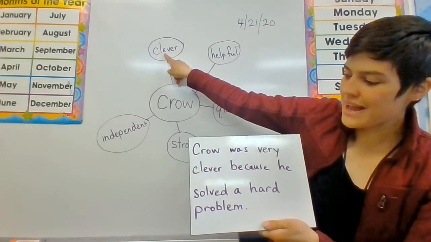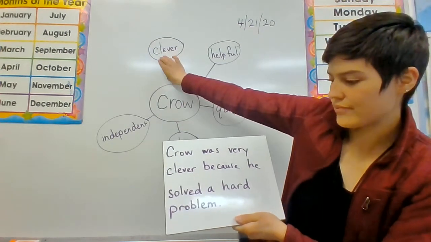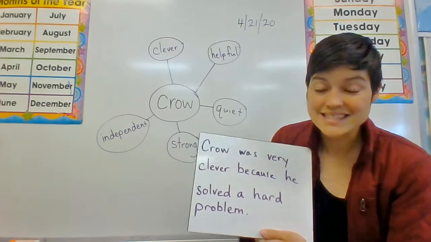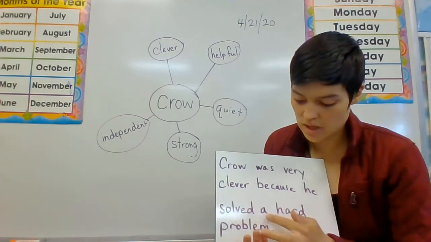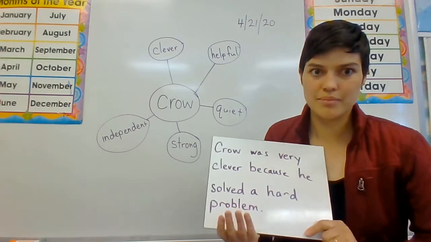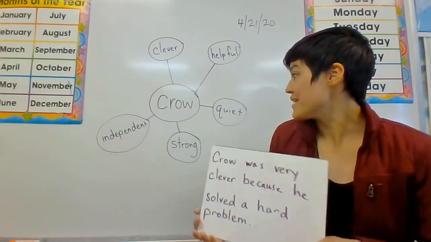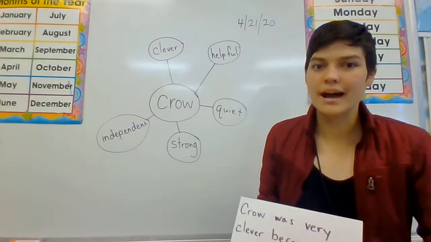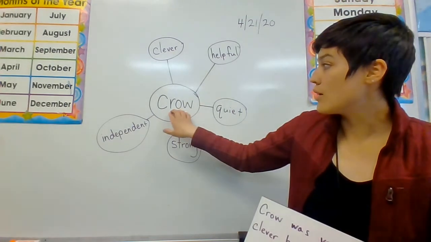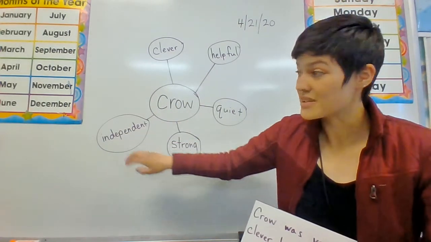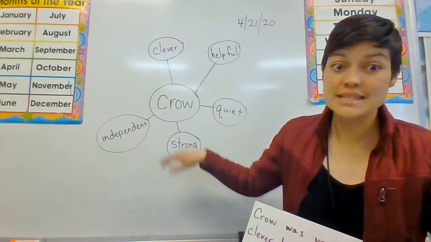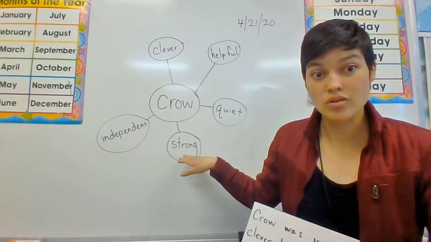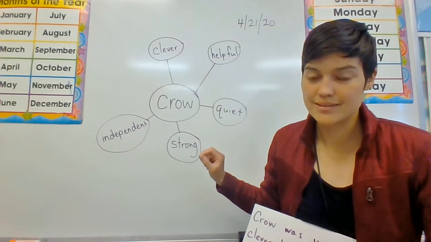See how I used that? Crow was very clever because he solved a very hard problem. Okay, so if I wanted to go on, I could say Crow was very independent because he didn't ask for help. I could also say Crow was very strong because he carried lots of rocks.